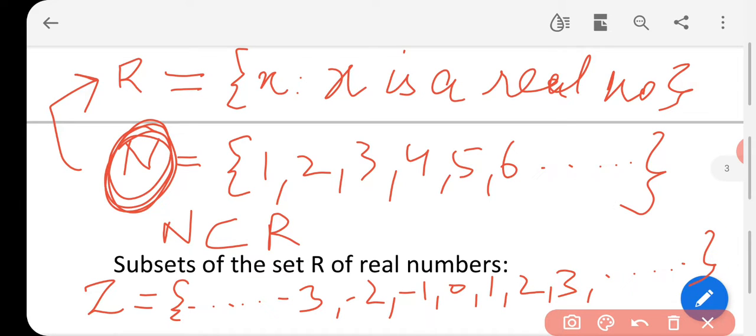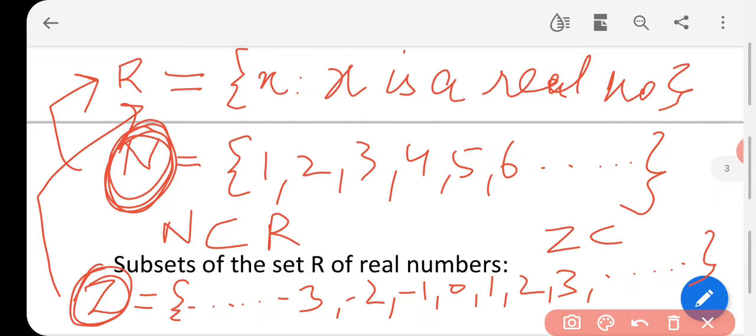Now see again, all elements of set Z belong to R, are members of set R. What does it mean? Z is a subset of R. Yes or no?